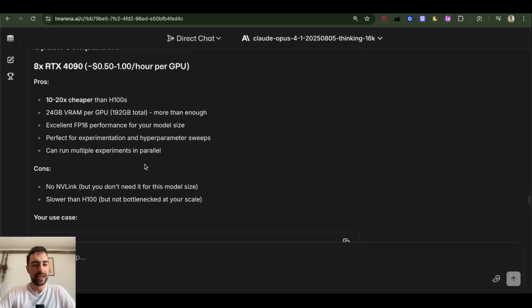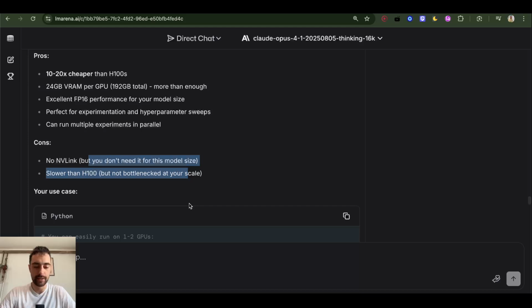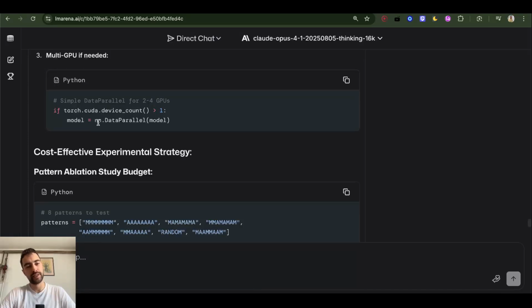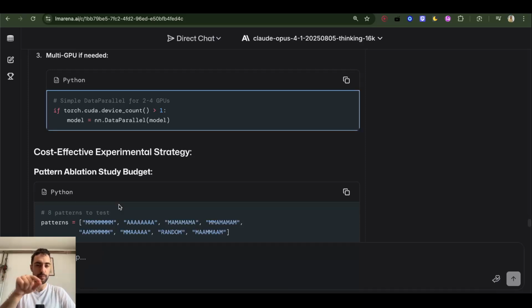It says here 4090 doesn't have NVLink for fast communication between GPUs if we split the model onto multiple GPUs or data, but we don't need it for a small model like this. I think we will just use simple data parallel on 4090s, so we will just have a copy on every GPU and the data going everywhere, and then gradients just adding up at the end, and then getting the latest gradient update to every copy of the model after they all add up and average.